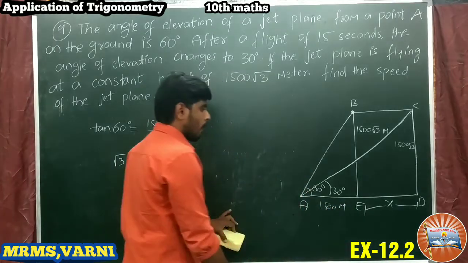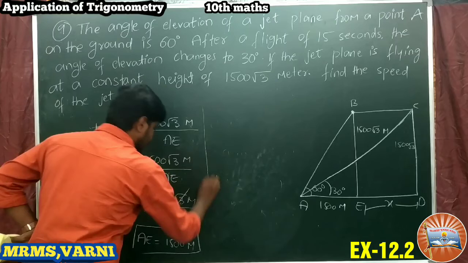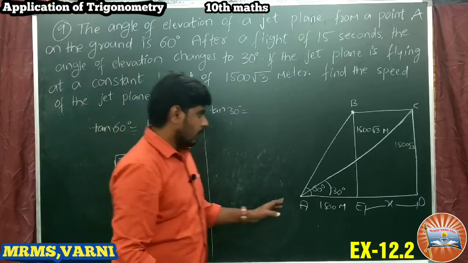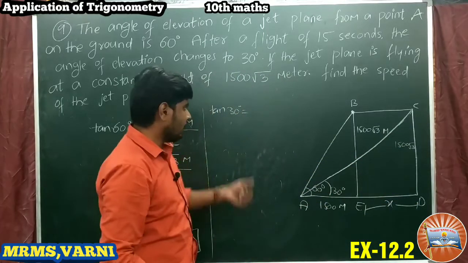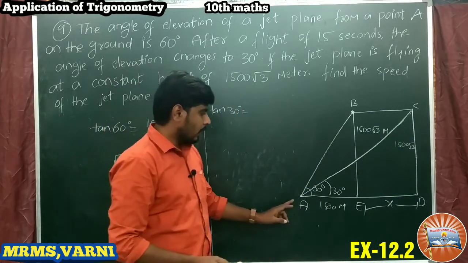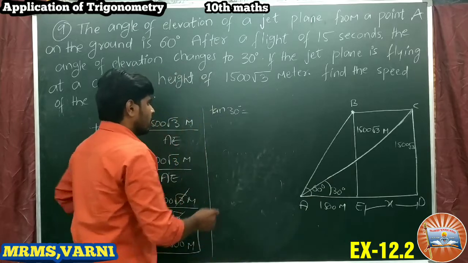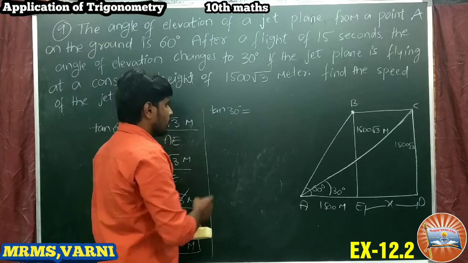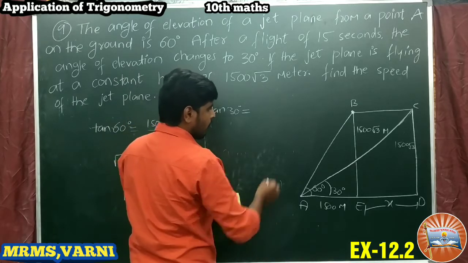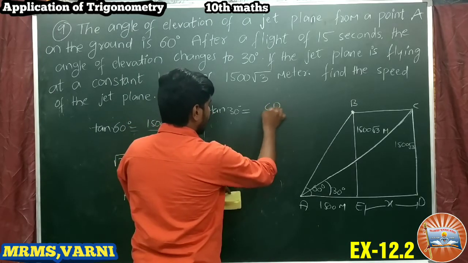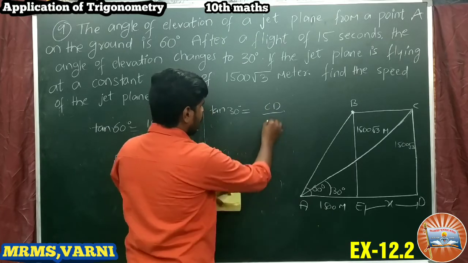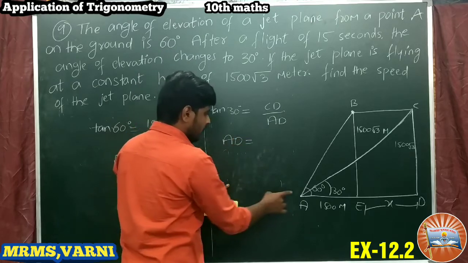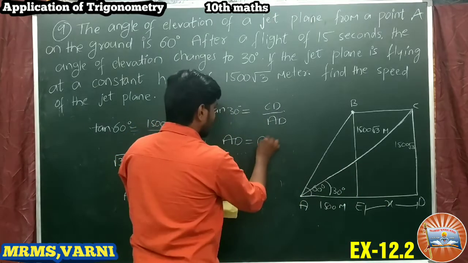Next, take tan 30. In triangle ACD, I am taking the tan 30 ratio. In the previous step we took triangle ABE. Tan 30 is opposite side by adjacent side. The opposite side in triangle ACD is CD, by AD. From the figure, AD we can write as AE plus ED.